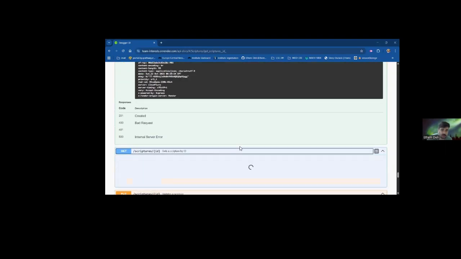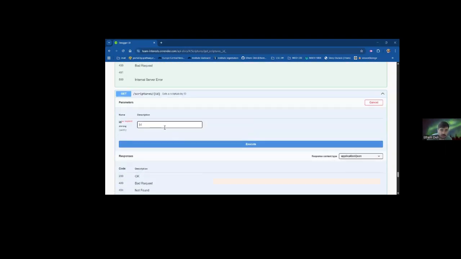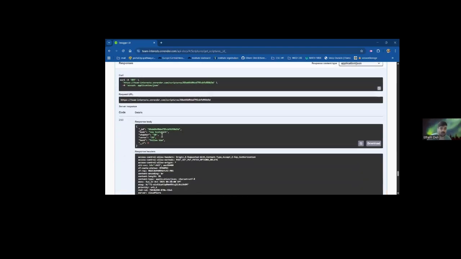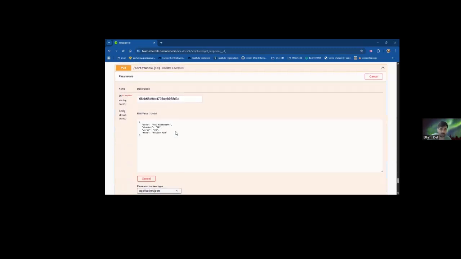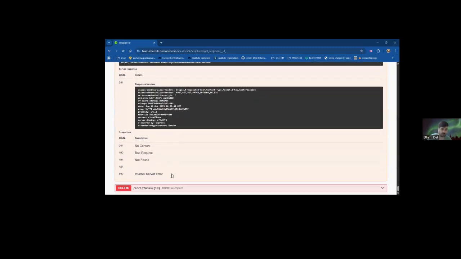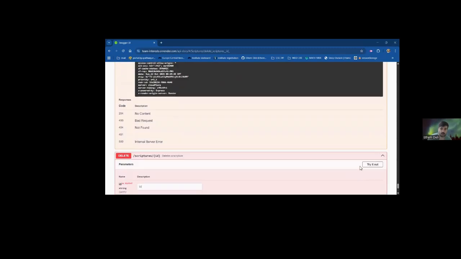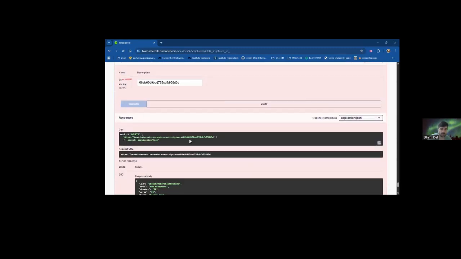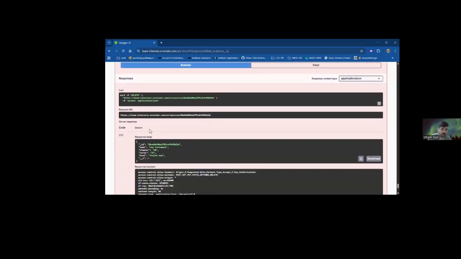So let's try to get the scripture by ID for now. Let's click the ID: New Testament, 2025, follow him. Before it was Book of Mormon. So finally, let's delete by ID. Once you click delete by ID, 200.